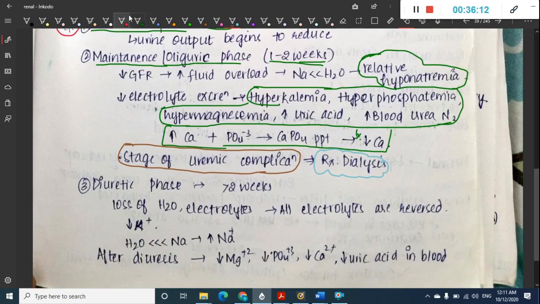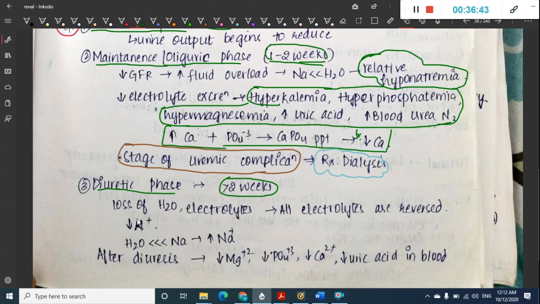Then we have the third phase, which is important. This third phase is seen after more than 2 weeks, and in this third phase you see loss of water and electrolytes. Here in the third phase the oliguric phase is over, and as a result the tubule starts to regain its function, and there is loss of all electrolytes and water. So all electrolytes are reversed.